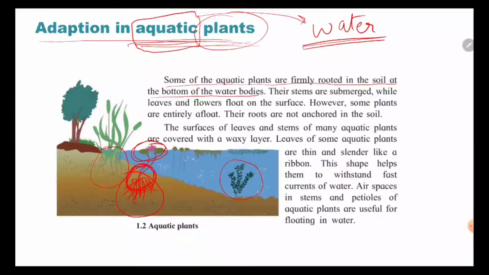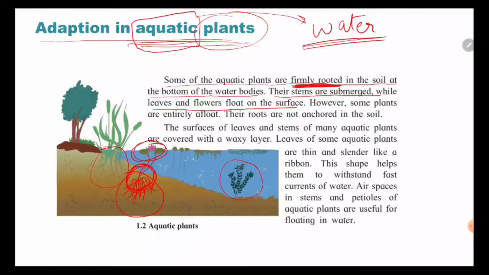They are giving the example of a lotus, that some plants have their roots firmly rooted deep inside the water. Their stems are submerged while leaves and flowers float on the surface.